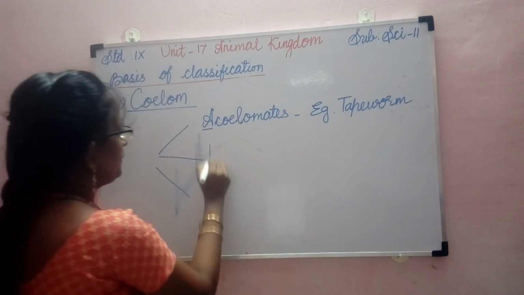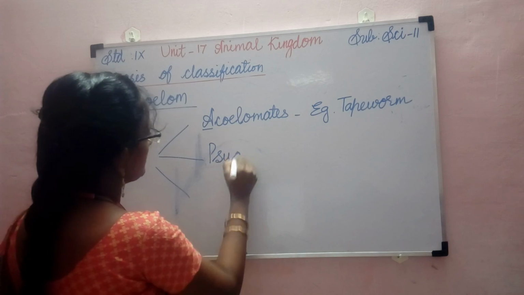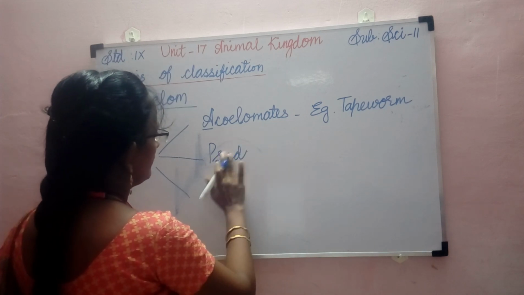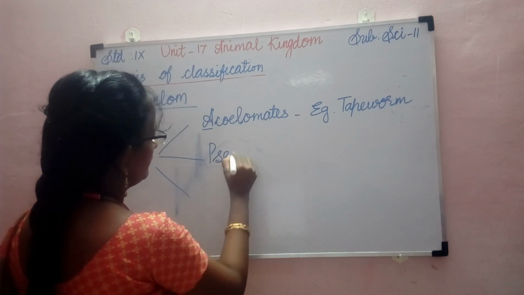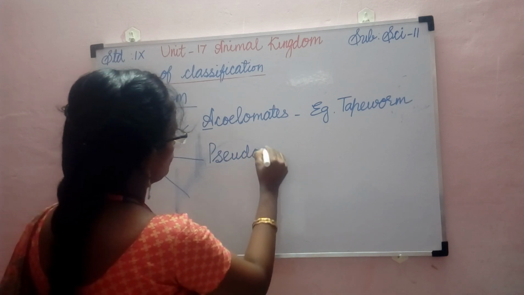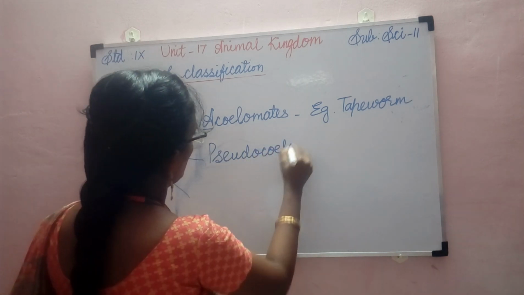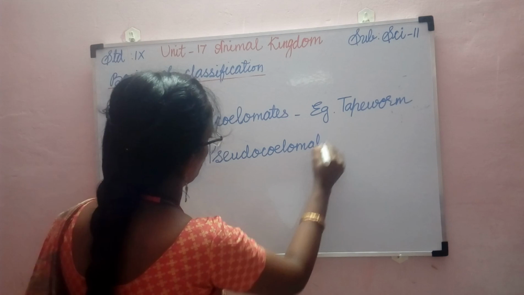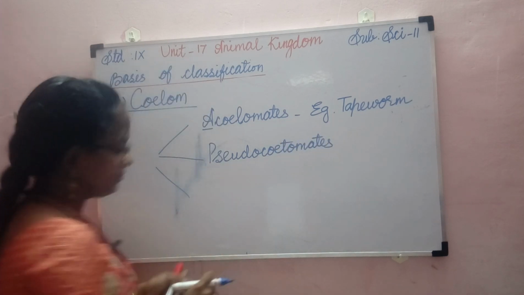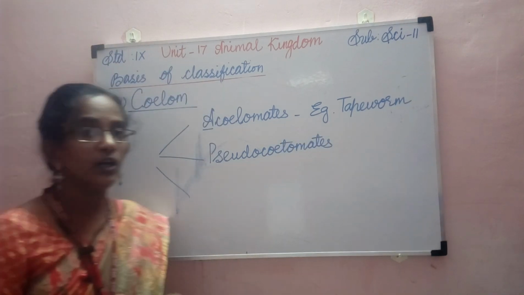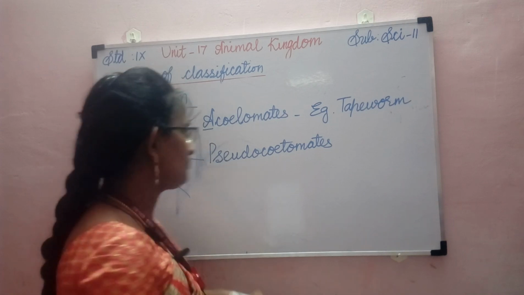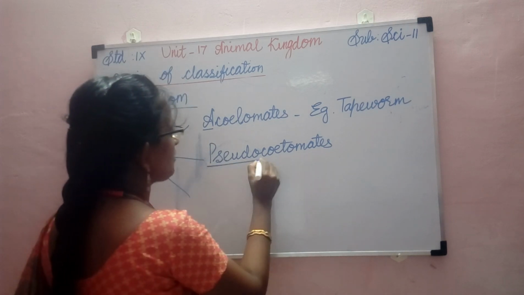And the second one is pseudocoelomates. What do you mean by pseudo? You have learned this term in amoeba. We learned pseudopodia, false feet. So pseudo means false.